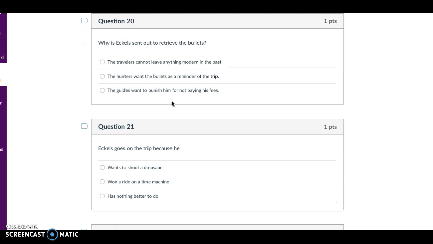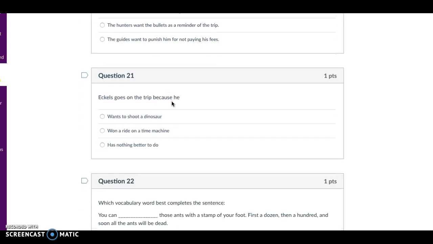Question 20. Why is Eccles sent out to retrieve the bullets? The travelers cannot leave anything modern in the past, the hunters want the bullets as a reminder of the trip, or the guides want to punish him for not paying his fees.